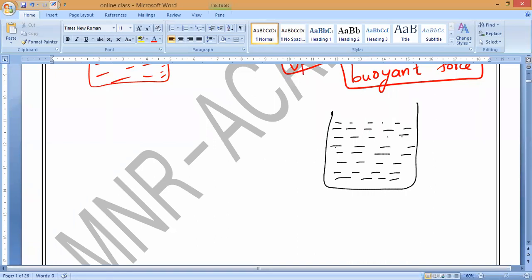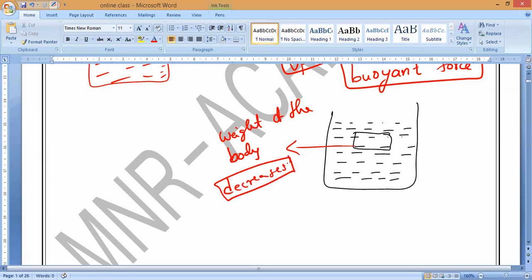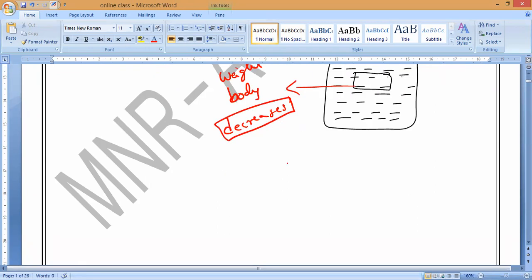Also, it was found that when the object is immersed inside the liquid, the weight of the body decreases. What is the reason? Because of the buoyant force. That weight, the weight of the body inside the liquid, is called the apparent weight of the body.